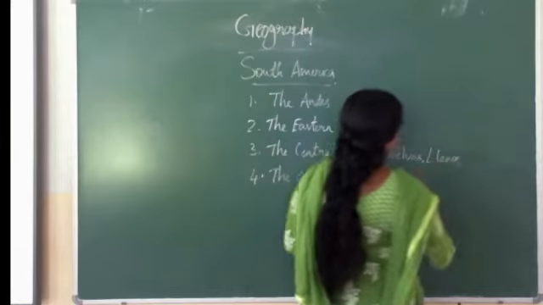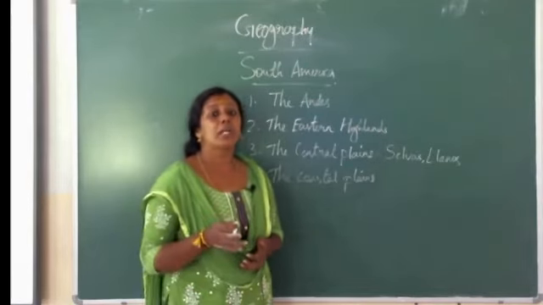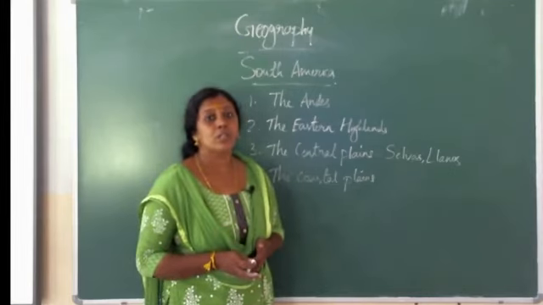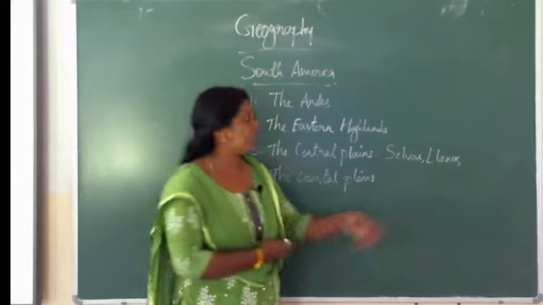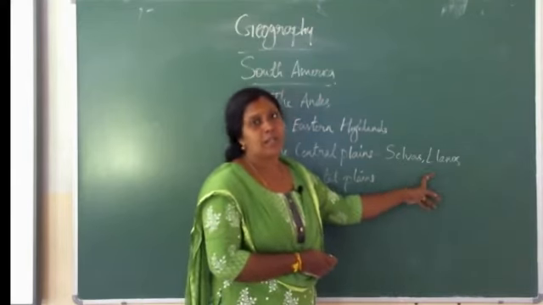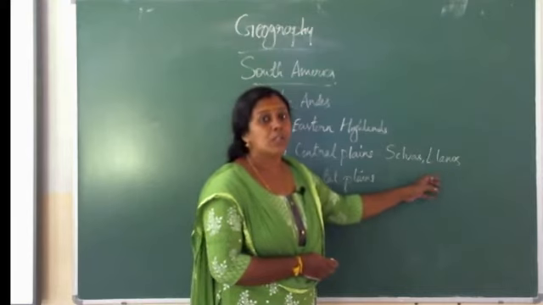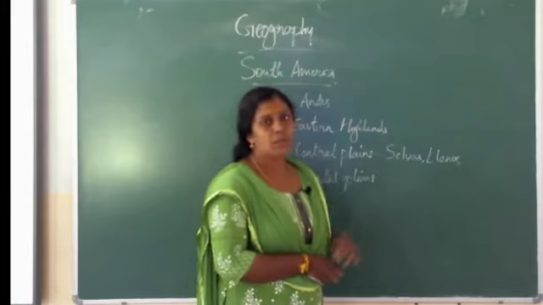Next we discuss llanos. What is meant by llanos? It is a tropical grassland found near the Orinoco river basin. That is called llanos.